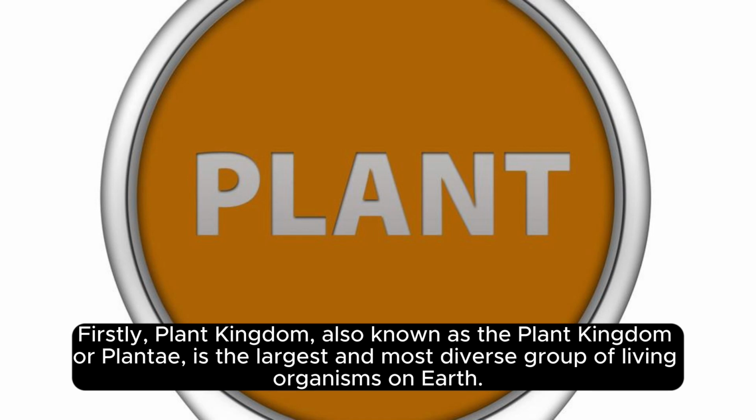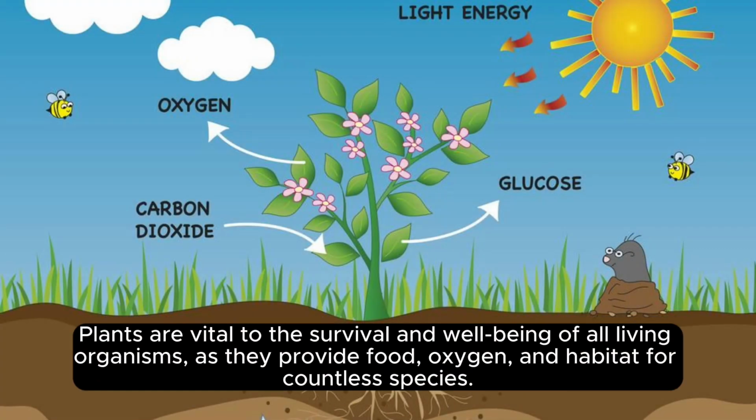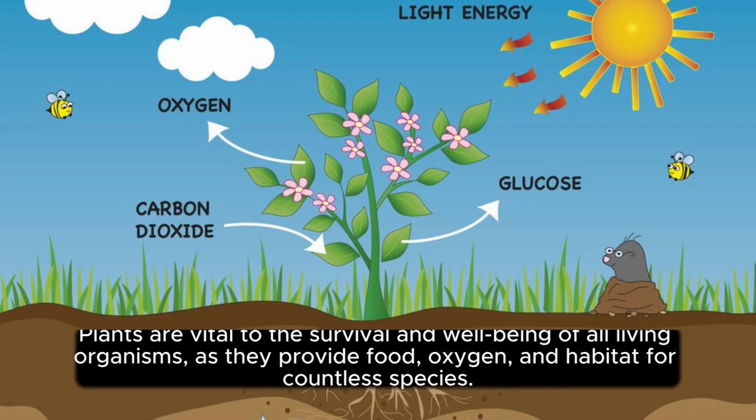Firstly, the plant kingdom, also known as Plantae, is the largest and most diverse group of living organisms on Earth. It consists of about 390,000 known species, and they can be found in almost every environment, from deserts to rainforests. Plants are vital to the survival and well-being of all living organisms, as they provide food, oxygen, and habitat for countless species.